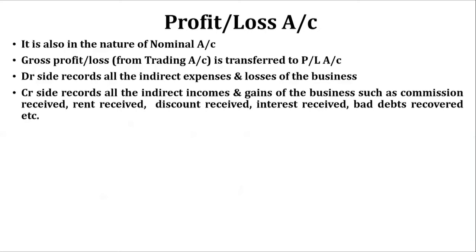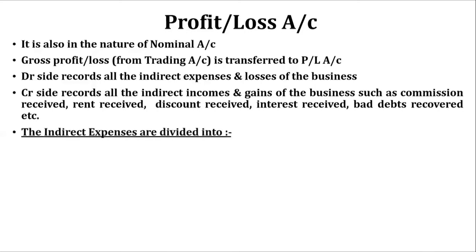On the credit side we record all the indirect incomes and gains of the business, such as commission received, rent received. If we sublet a part of our office, we receive rent, that rent is an indirect income. Then discount received, it is a gain for us. Interest received on our investments, bad debts recovered, all these items will appear on the credit side of PL account.